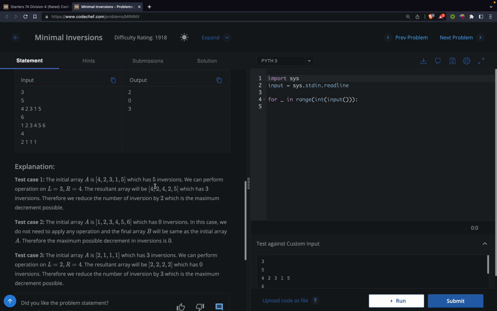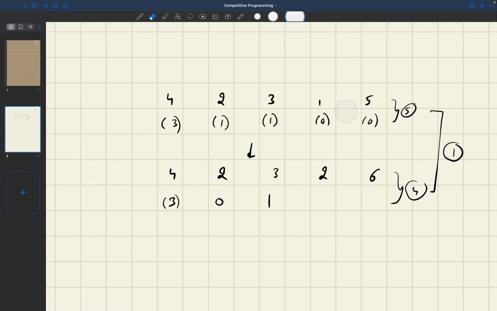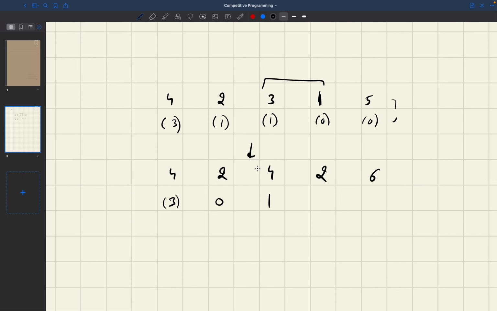Oh, sorry, I did the operation on something else only. We did the operation on these two elements, so we will get 4 and 2, and okay. So now I have only 2 elements less than 4, and for 2 I have 0, for 4 I have 0 elements, for 2 I have 0.